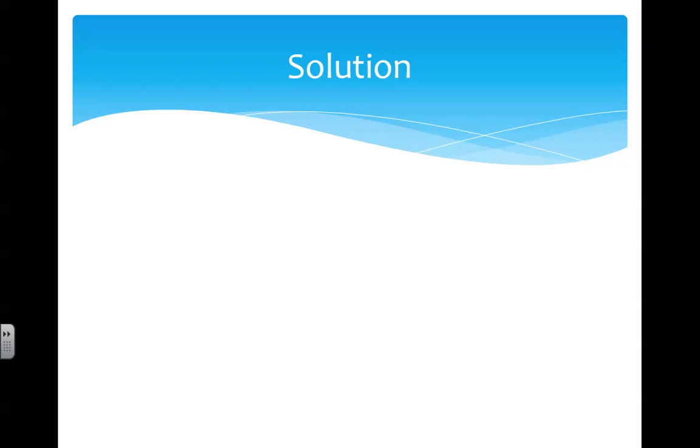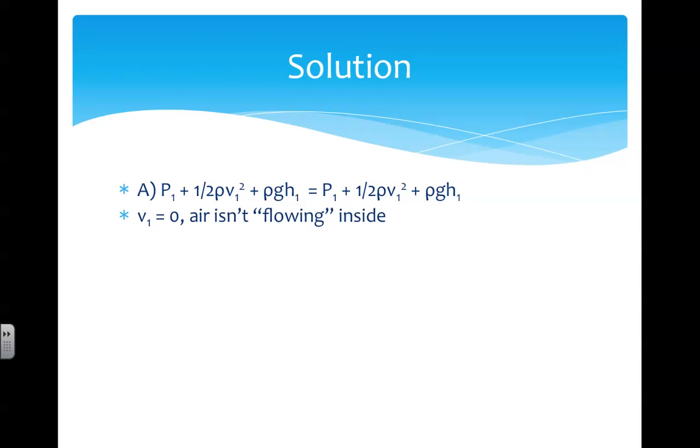First, we are looking for the difference in pressure inside and outside the window, so we'll start with Bernoulli's principle since we have fluids in motion. Inside the house, air is essentially motionless, so we can say V1 equals 0, and we'll get rid of the 1/2 rho V1 squared term. The height of the fluid on either side of the window is the same, so we can cancel the rho GH terms out of the equation.